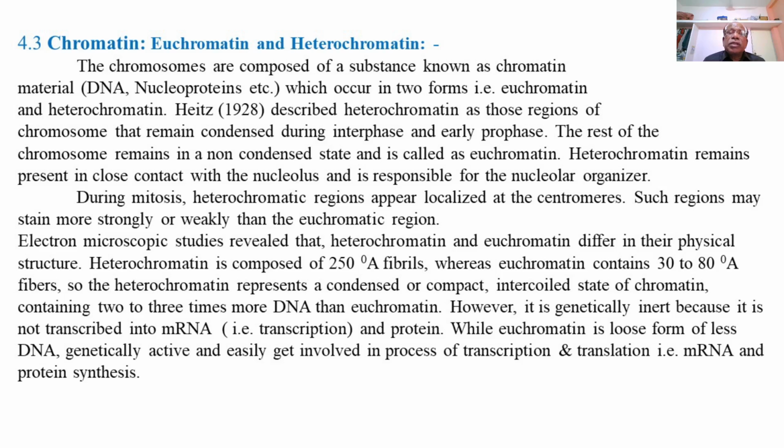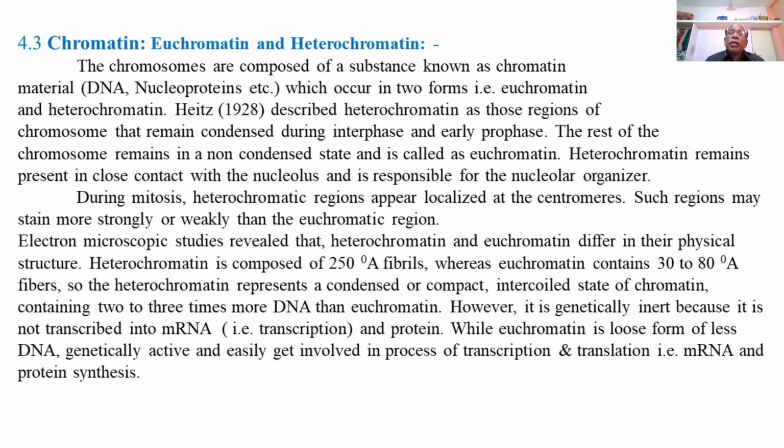Electron microscopic studies revealed that heterochromatin and euchromatin differ in their physical structure. Heterochromatin is composed of 250 angstrom unit fibrils of the chromatin, whereas euchromatin contains 30 to 80 angstrom unit fibers.